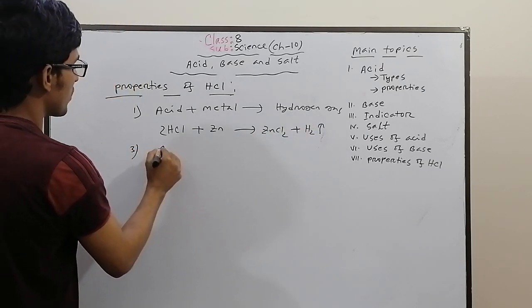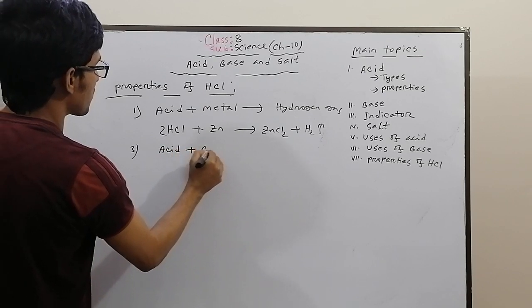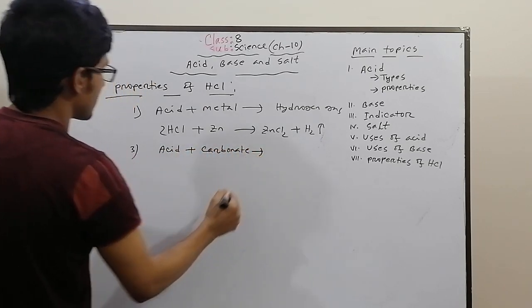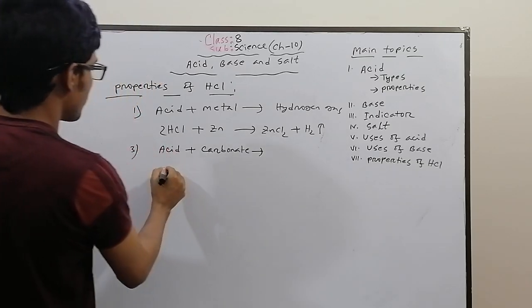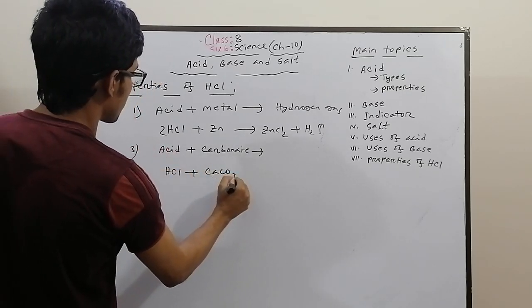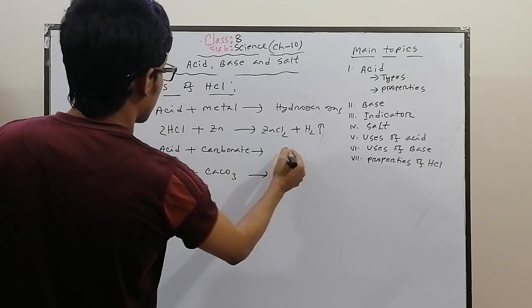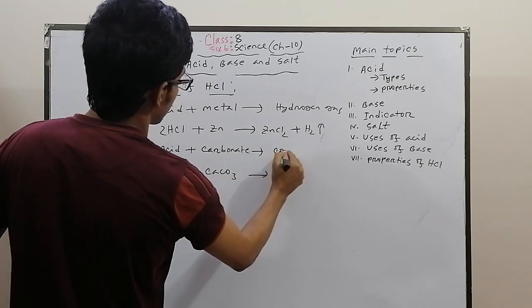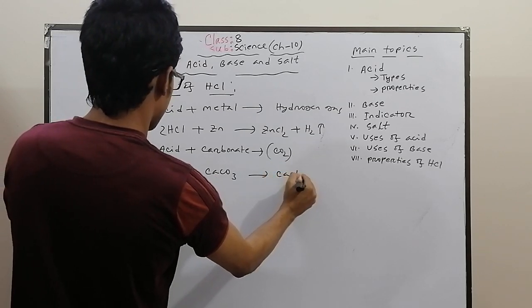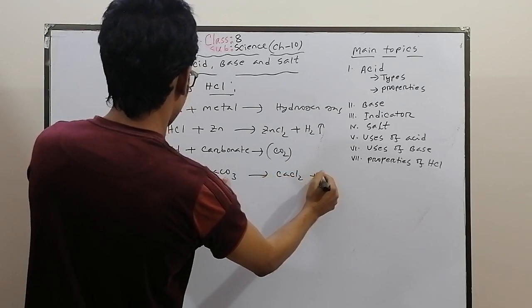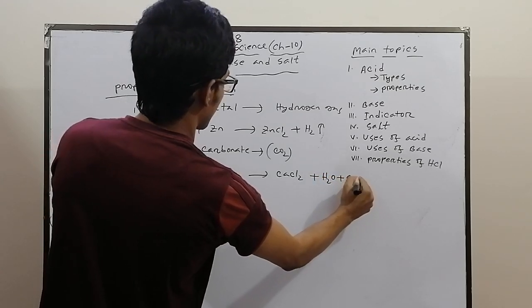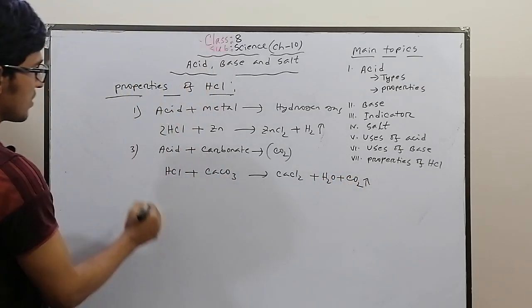Another one is when acid reacts with a carbonate salt. When acid reacts with carbonate, what will be formed? Look at HCl plus CaCO3, this is a carbonate, then carbon dioxide gas is produced. How? CaCl2 and H2O plus CO2, carbon dioxide gas is produced.